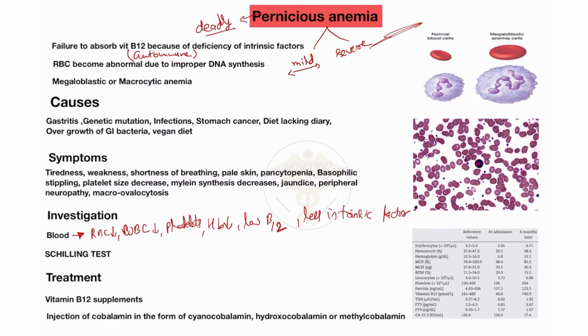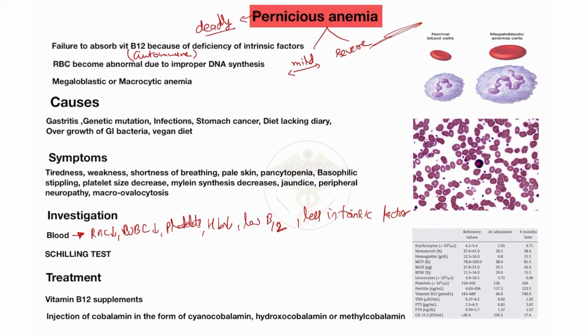So in the investigation of the blood you will find decreased RBC, WBC, platelets and hemoglobin, low level of vitamin B12, and very little intrinsic factor in the patient. But MCV, MCH and red cell distribution width increase in the patient with pernicious anemia.